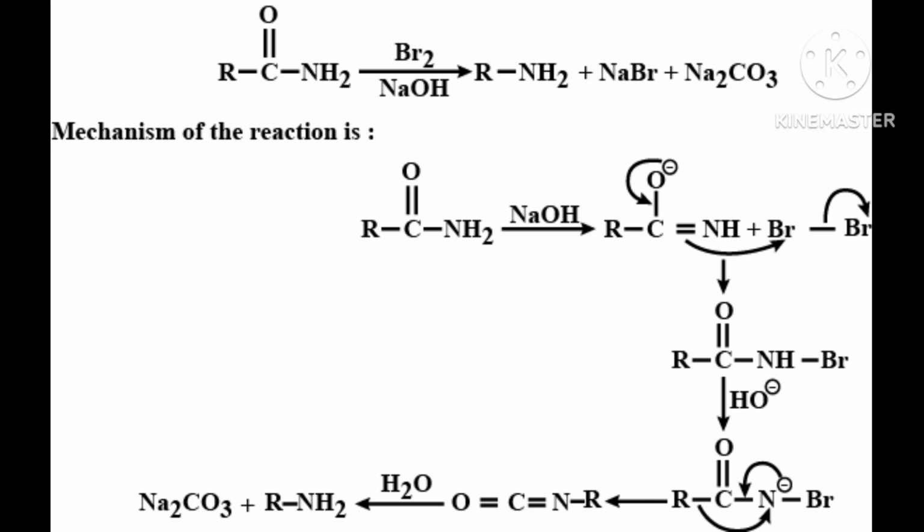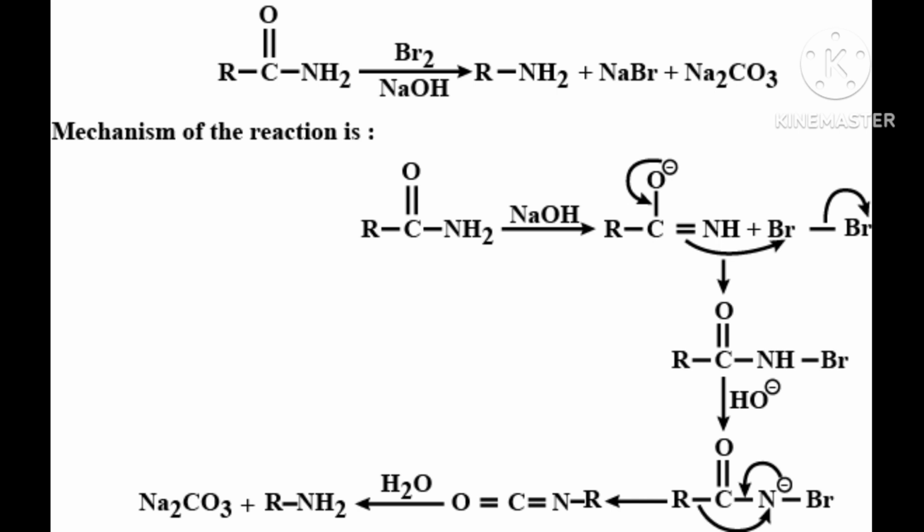Then each oxygen has 1 negative charge. Correct? Then with those 2 negatives, 2 sodium will come. In NaOH, Na was plus, so those 2 Na will go to the oxygen. Like that way it will form Na2CO3.